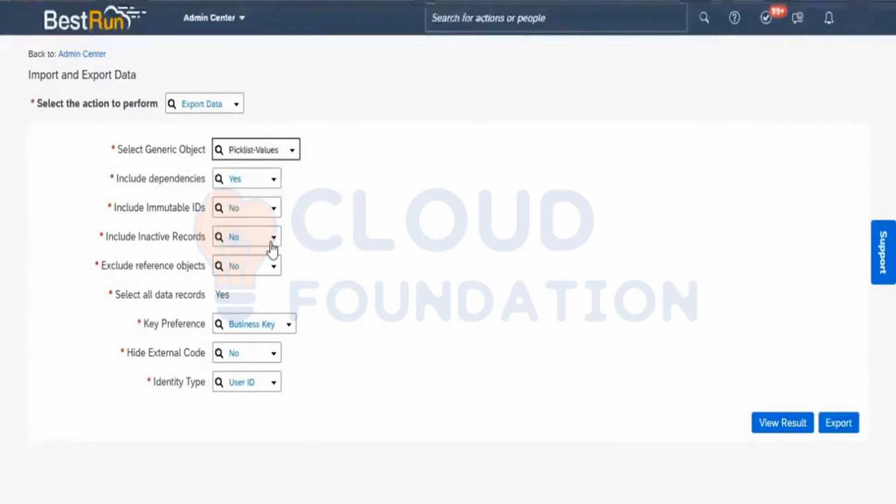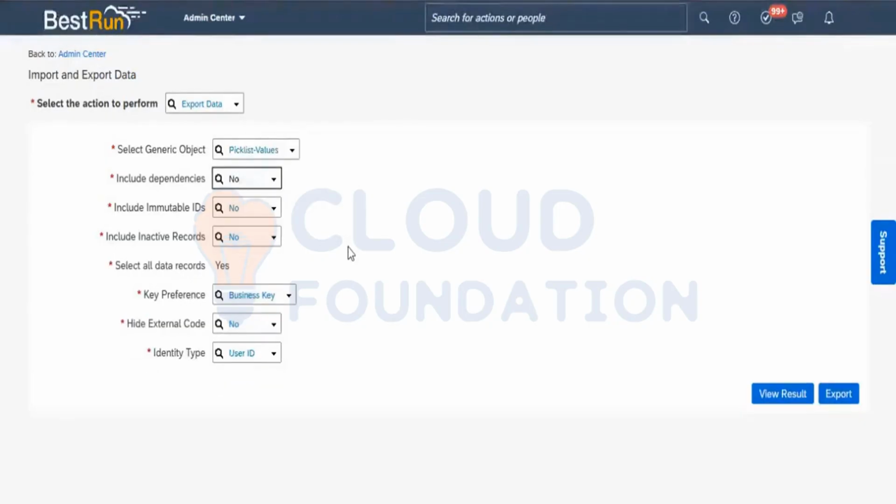When you select the generic object as picklist values, select include dependencies as no. After selecting include dependencies as no, we need to click on the export button. Then you click on the export button here.